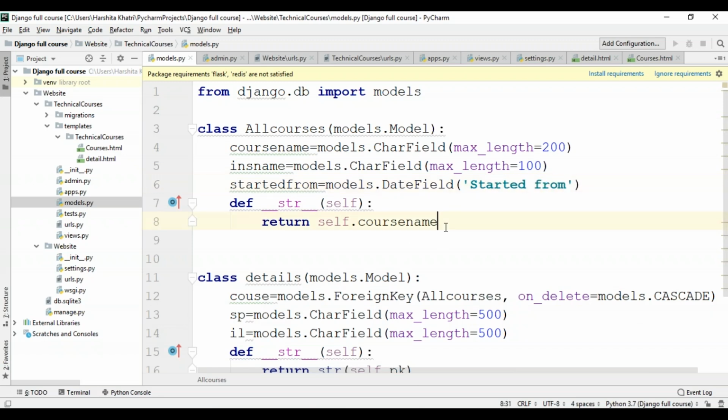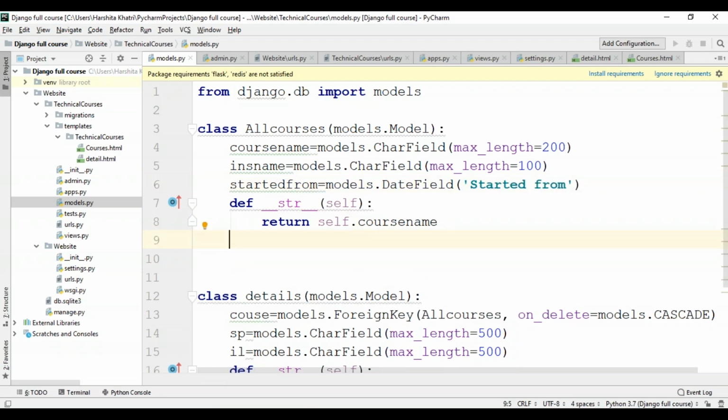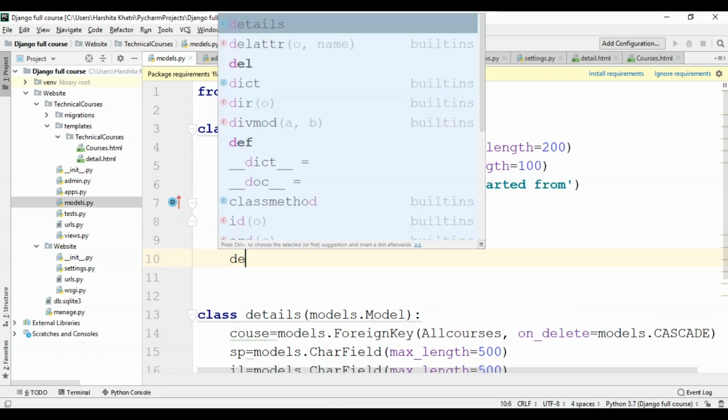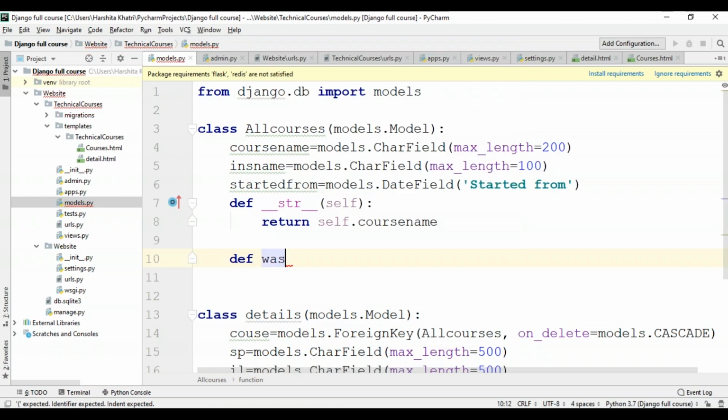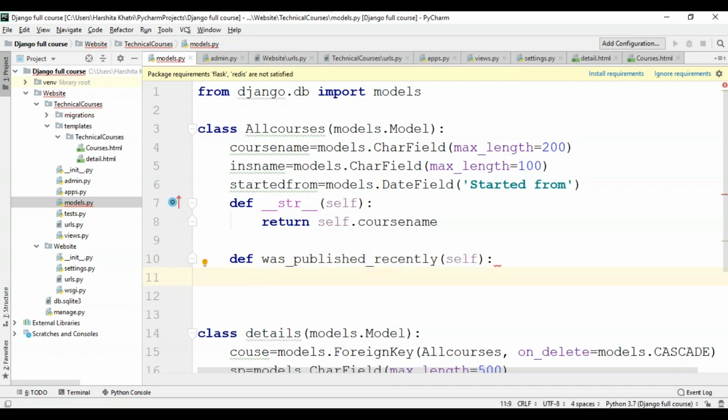Once I've done this, I'll add another custom method to my all courses class, was published recently. Now this is going to describe when my course has been published. So now I'll just define that method. I'll say was published recently. I want this method to return when my course has been published.